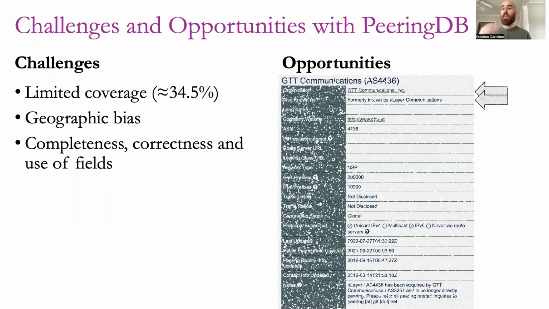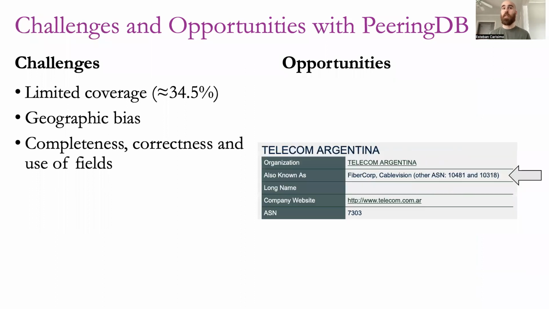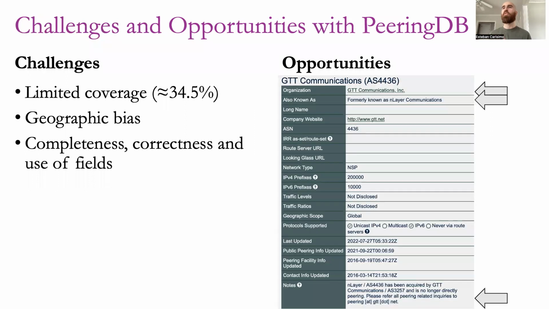Another interesting thing, as we can see in this second example, is the field "also known as" (AKA), which operators sometimes use to communicate information about their siblings. For Telecom Argentina, we can see that the operator is saying that these other two autonomous systems are under the control of 7303. I'm going back to the previous example.